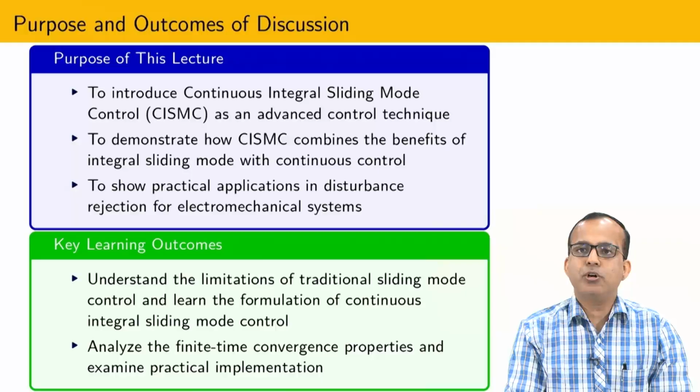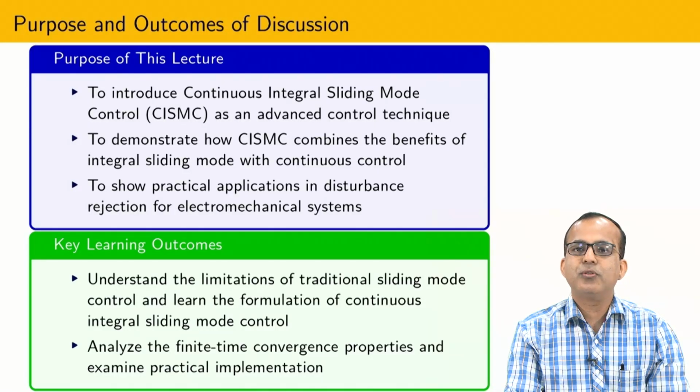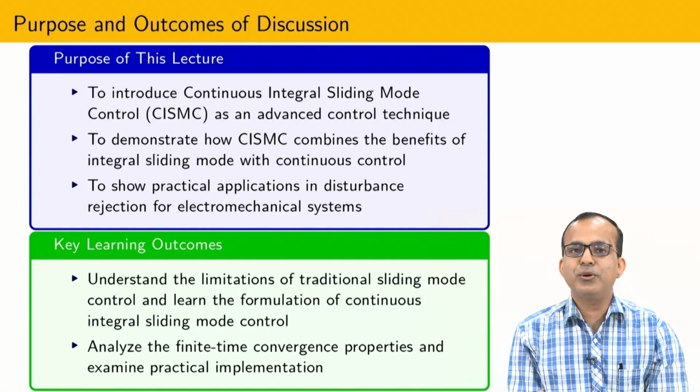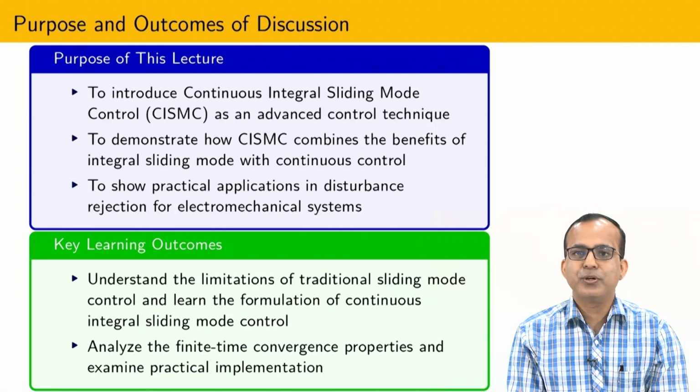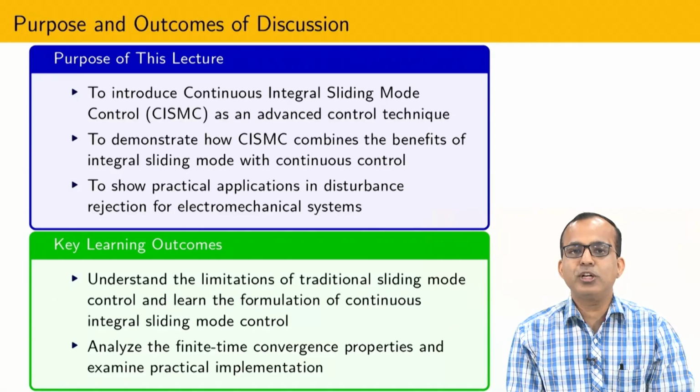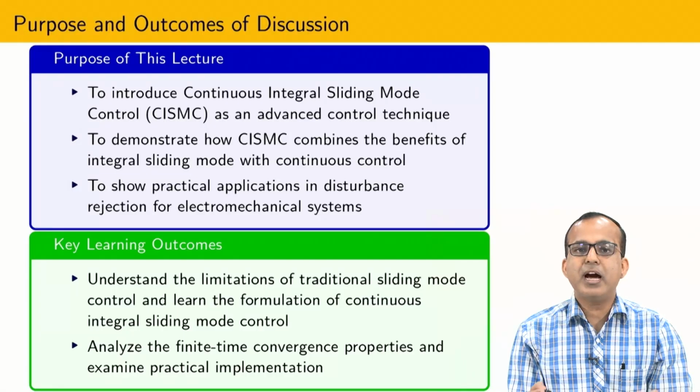So the main purpose of the discussion is that I am going to introduce an idea where it is possible to show that using continuous control you are able to realize any order of sliding mode control. Because one of the important requirements whenever we are introducing higher order sliding mode control is to generate sliding mode directly to the equilibrium point, and we maintain the continuous control.